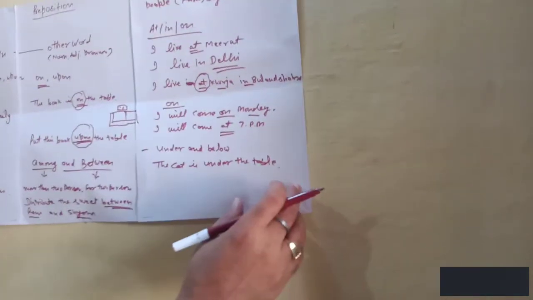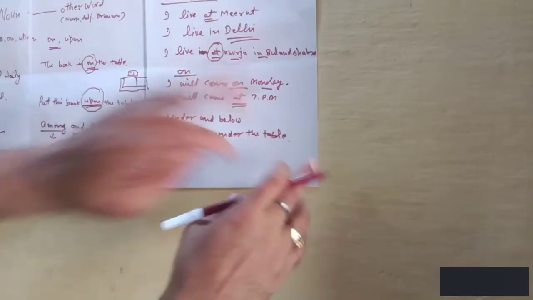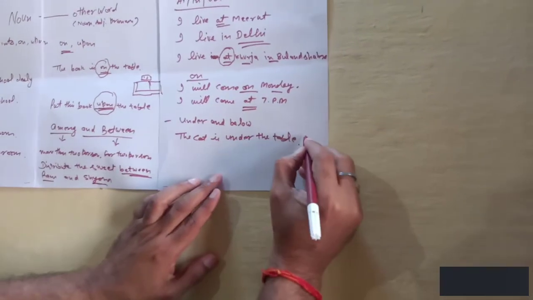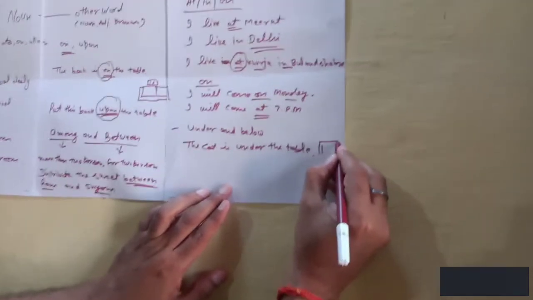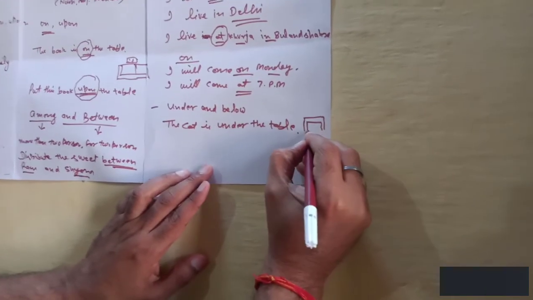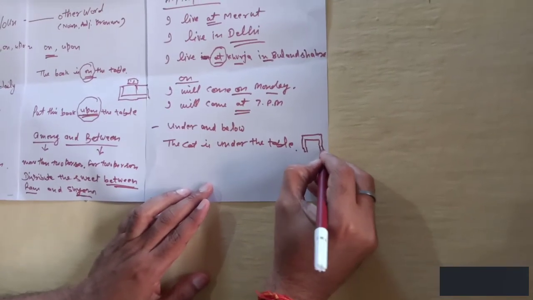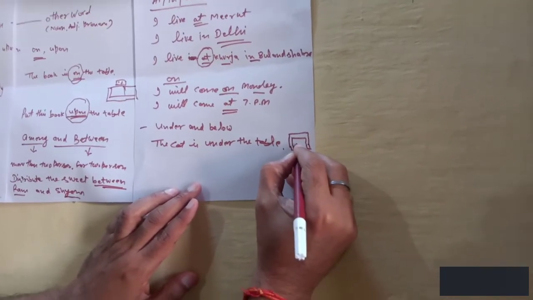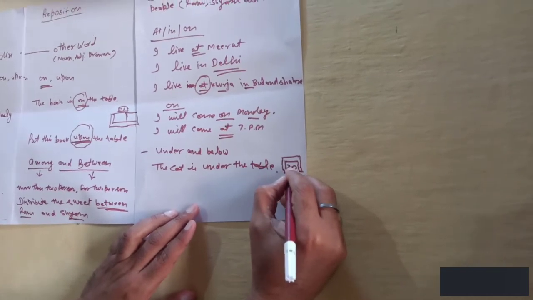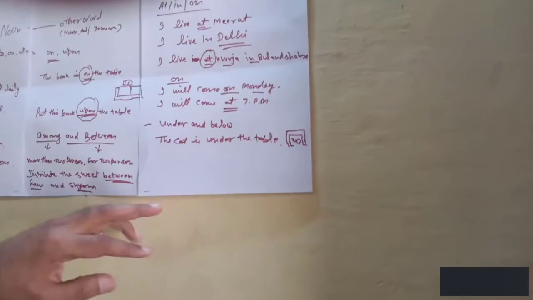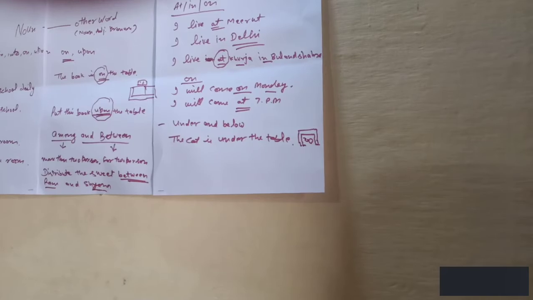It means there is a height between the table and the cat. Suppose here is the table and here is the cat. So there is a height between the table and the cat.